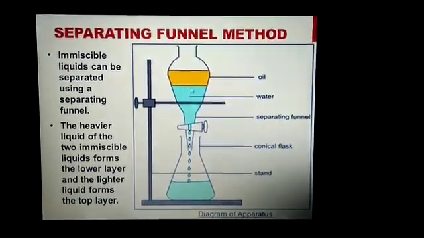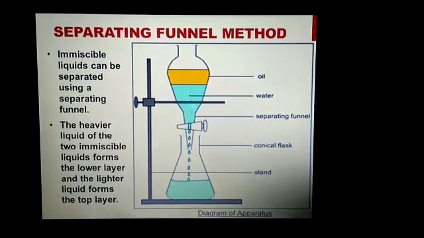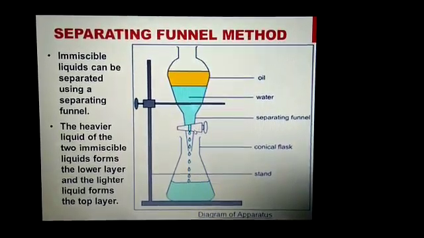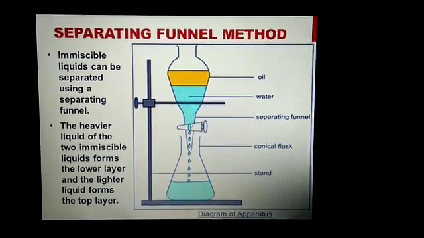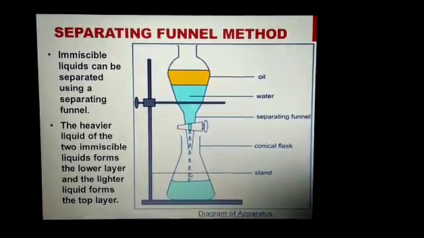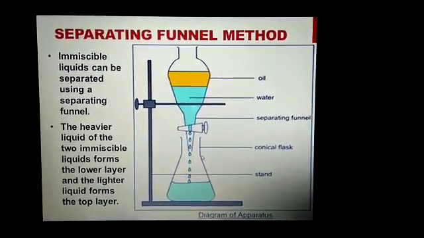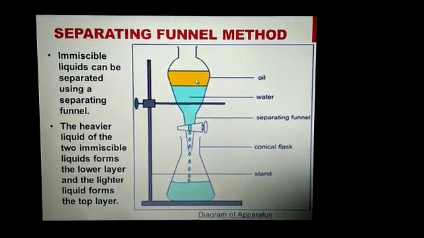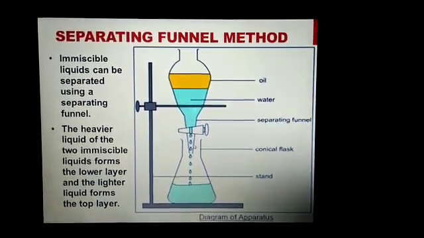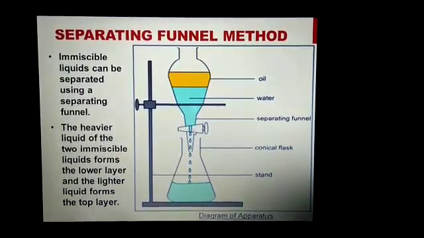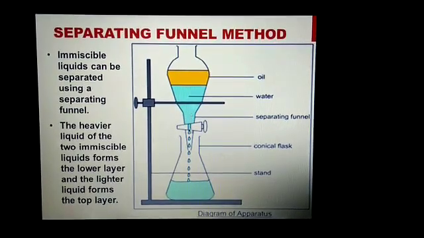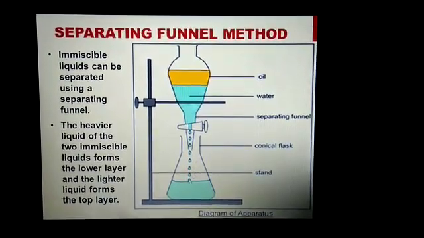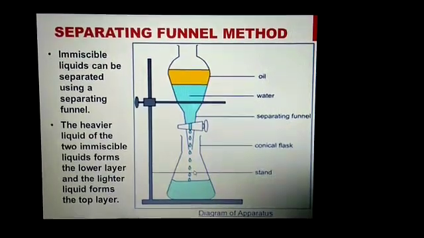Once the mixture is settled, then you need to open the stopcock, and drop by drop the lower liquid will be collected in a separate flask, and once the second layer, oil layer, will come closer to the stopcock, you need to close the stopcock so that oil cannot fall down into the lower liquid, that is water.